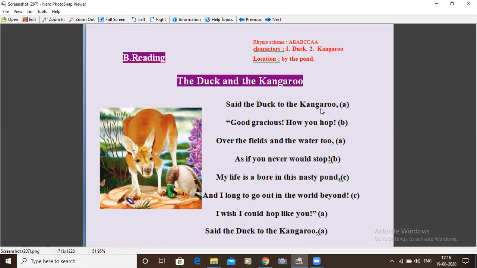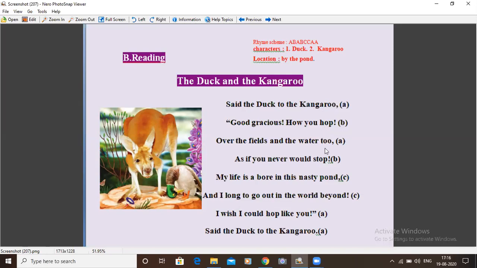Since it is the first word, let us name it A. In the next line, the last word is hop, and this sound does not rhyme with the last word in the first line, so let us name it B.